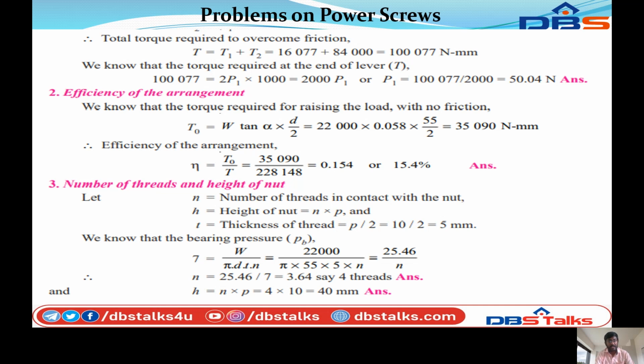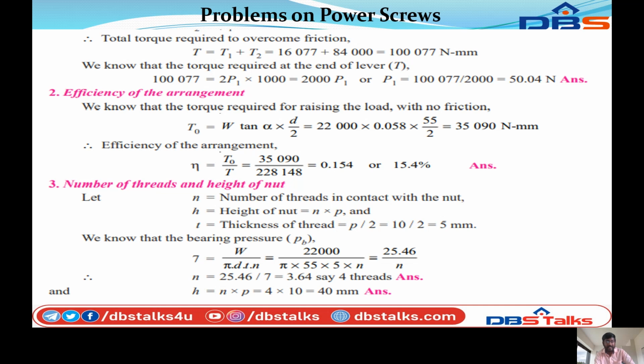So next we can calculate the efficiency of the arrangement. So we know that the torque required for raising the load with no friction T0 is equal to W tan alpha into D by 2, that equals W 22,000 into 0.058 into small d 55 by 2, that equals 35,090 Newton millimeter. Therefore efficiency of the arrangement eta is equal to T0 by T, that equals 35,090 by 2,28,148, or 0.154. The efficiency eta is equal to 15.4%.